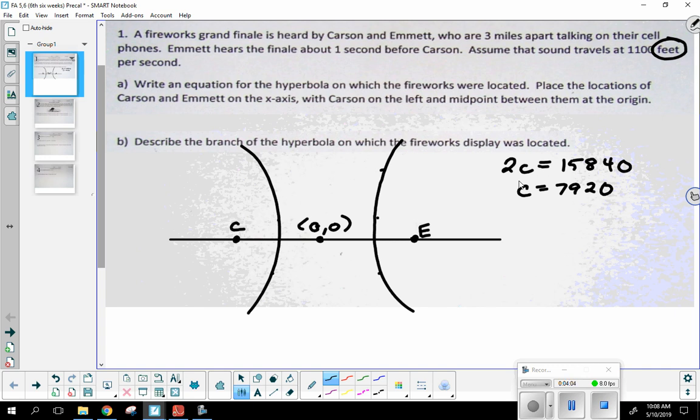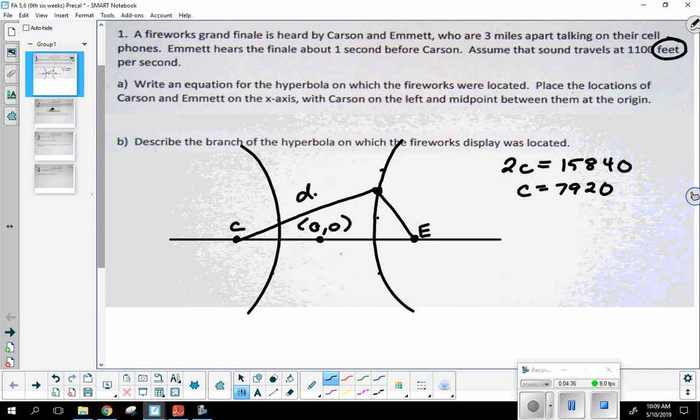Well, would it make more sense for the fireworks to have occurred on the left or the right branch? What do you guys think? Who heard the fireworks first? Emmett heard it first, so it has to be someplace on the right branch, correct? Okay, so let's choose a spot. Let's say this spot right here. Anywhere along this branch is fair game. But let's connect this point to both of my focal points, Carson and Emmett.